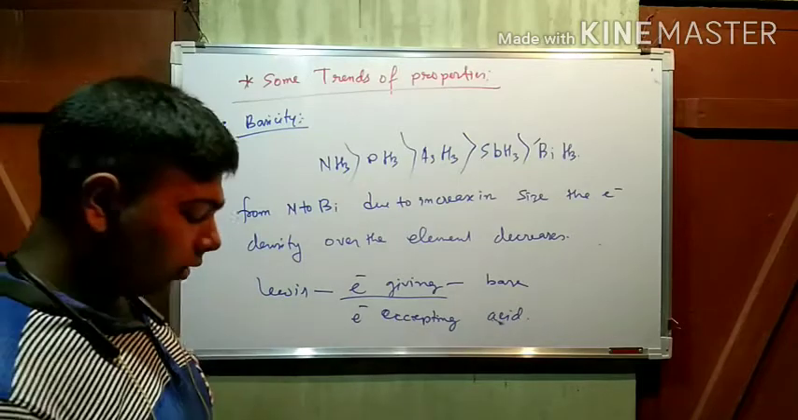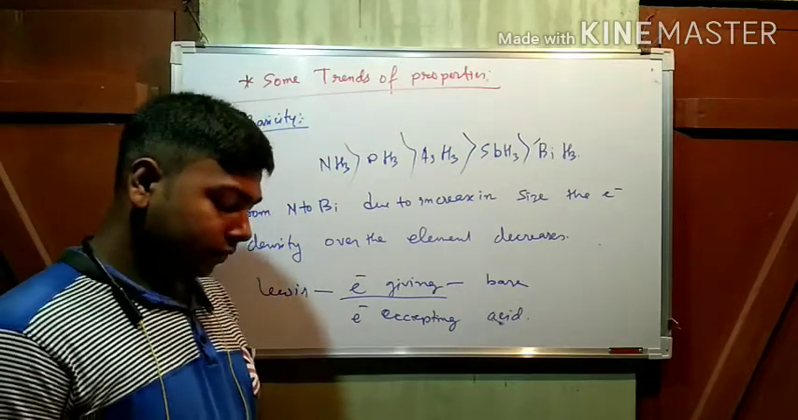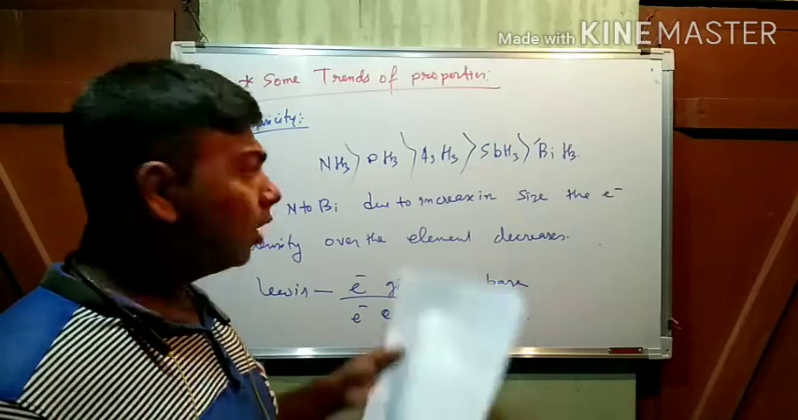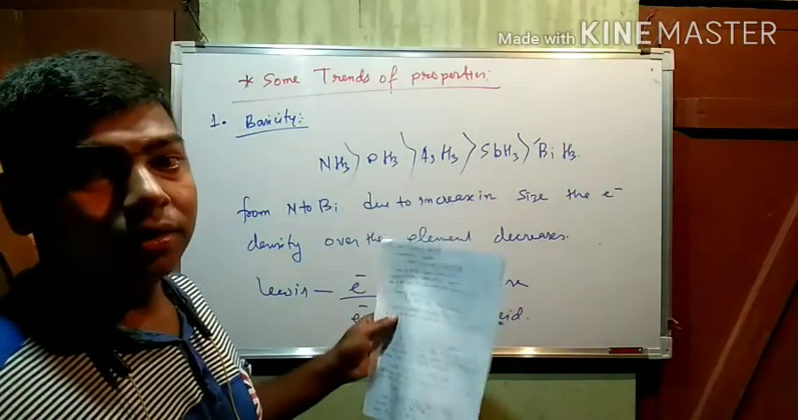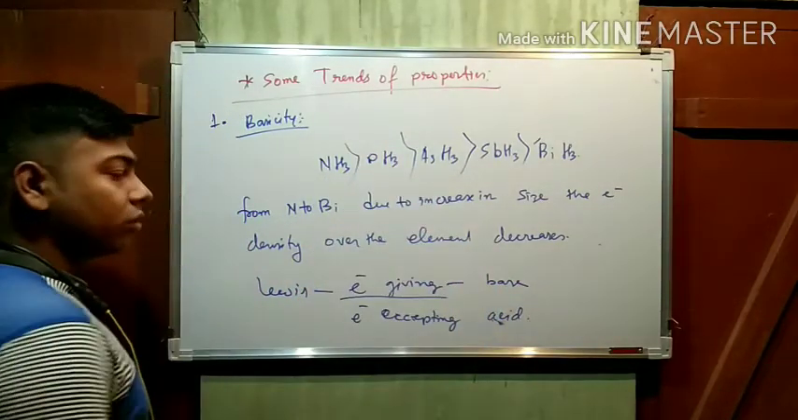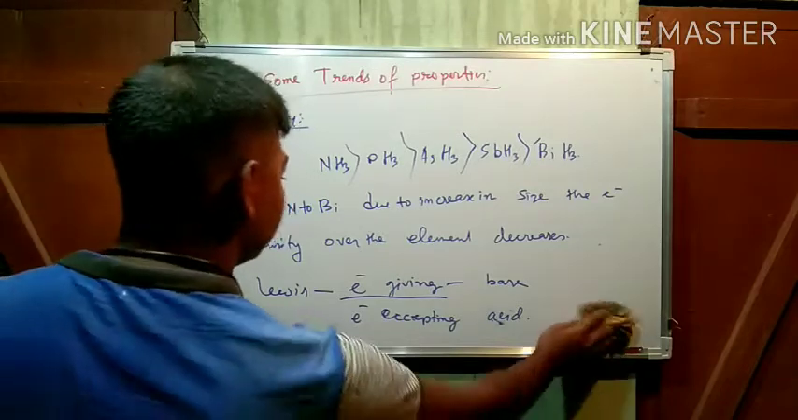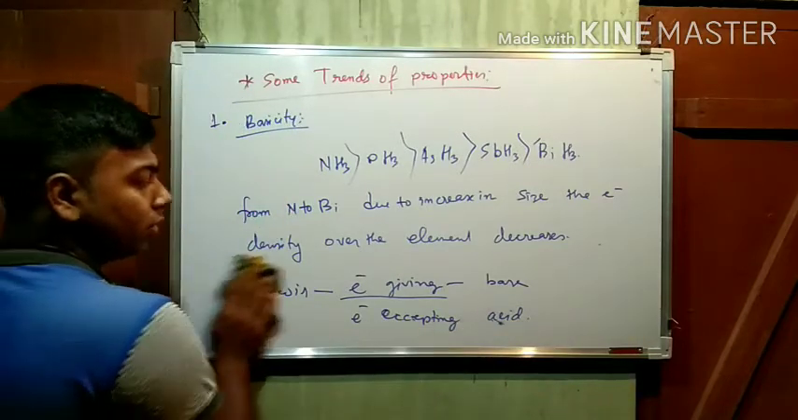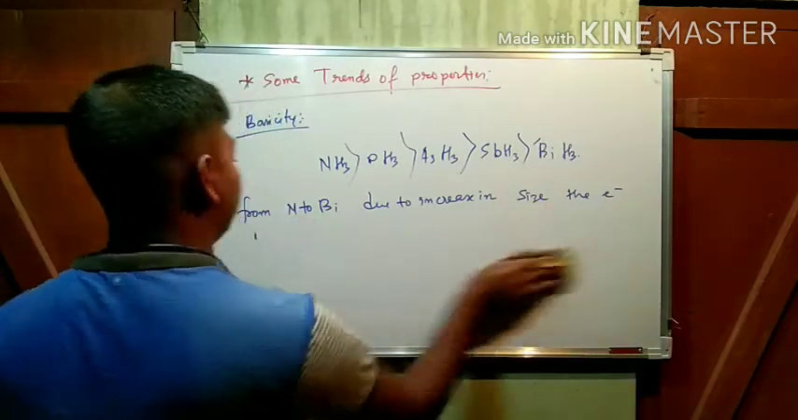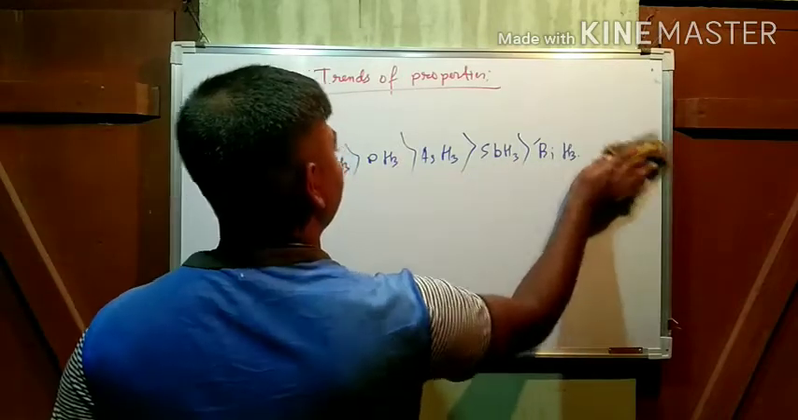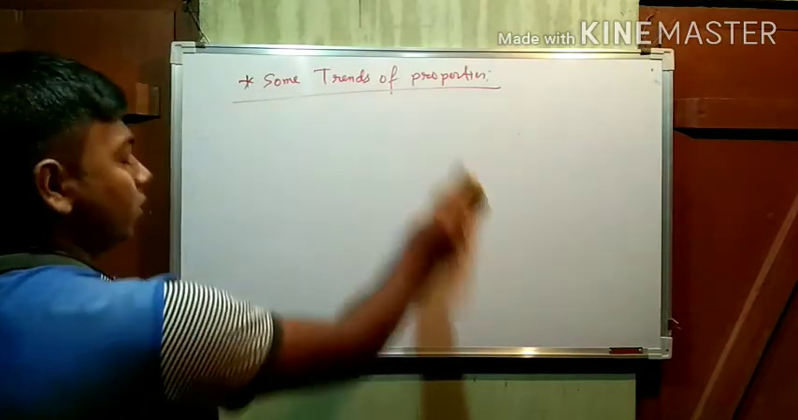Okay. Now see the next. These are the hydrides. Now we are going to discuss the oxides of group 15 elements. Okay. Oxides.